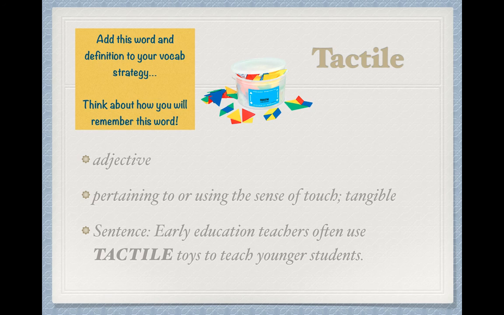Whereas tangible means perceptible by a sense of touch, tactile means pertaining to or using a sense of touch. I would really recommend thinking of a distinction in your mind, coming up with a clever way to remember the definitions of these two, just so you're not getting them mixed up, since they are so similar.